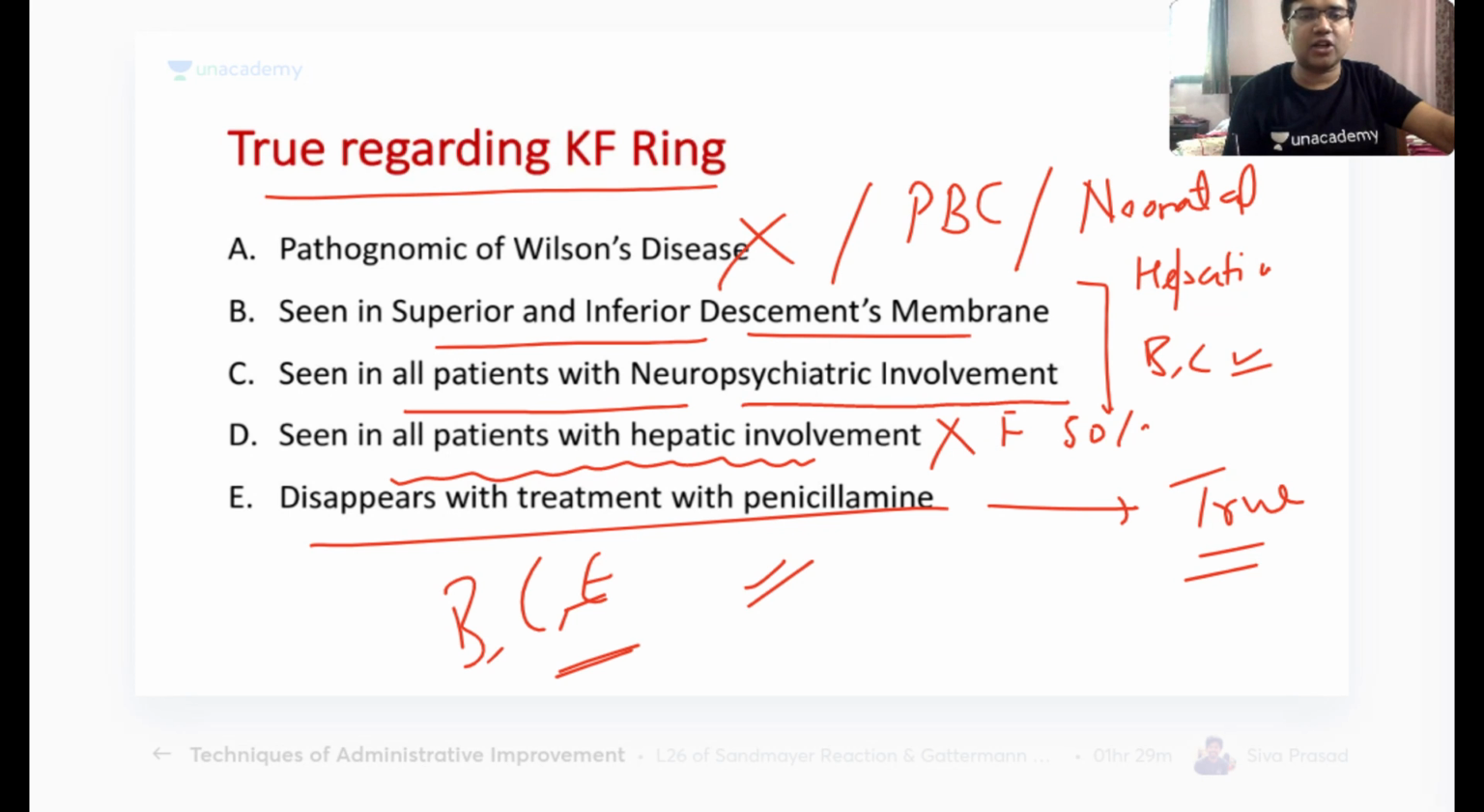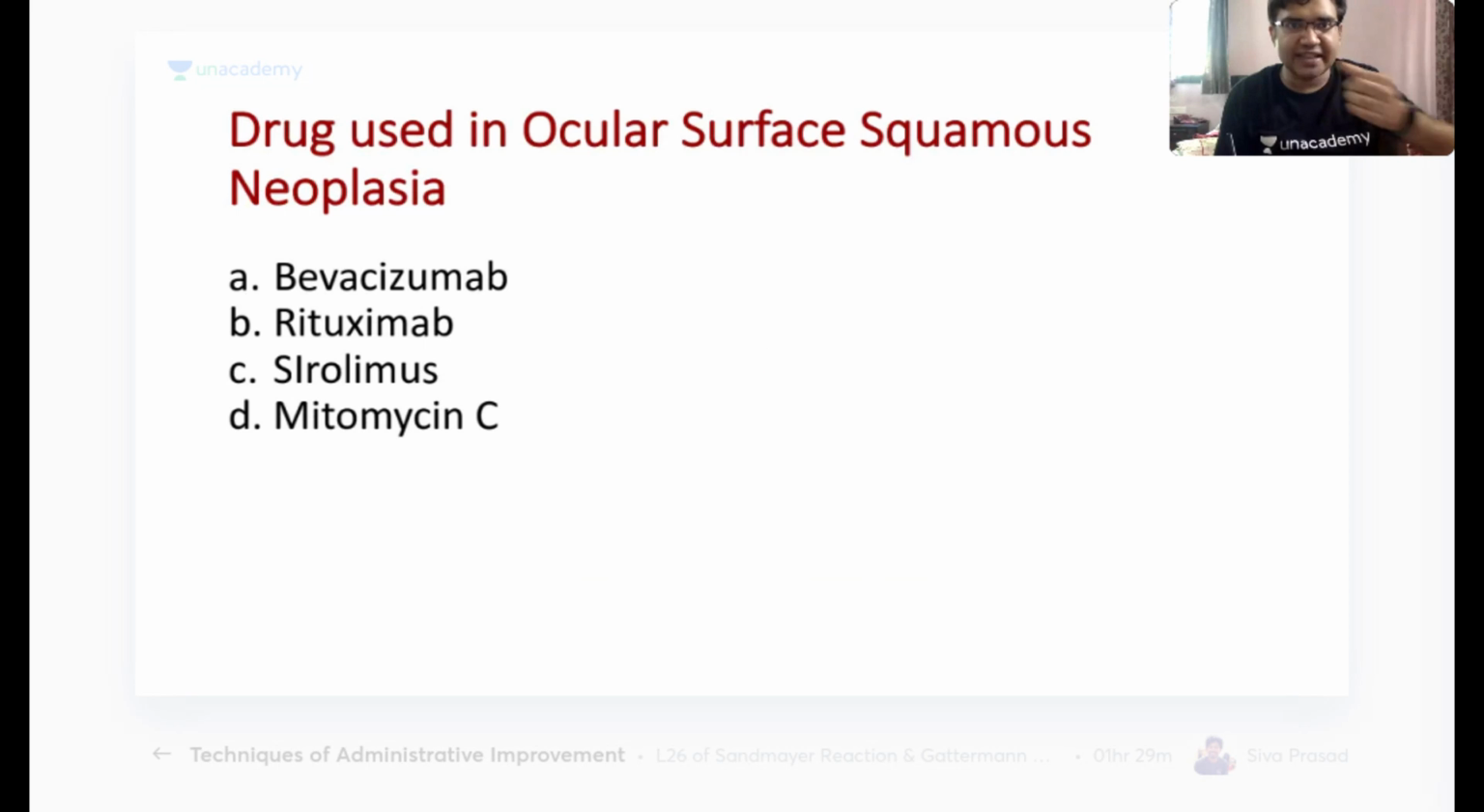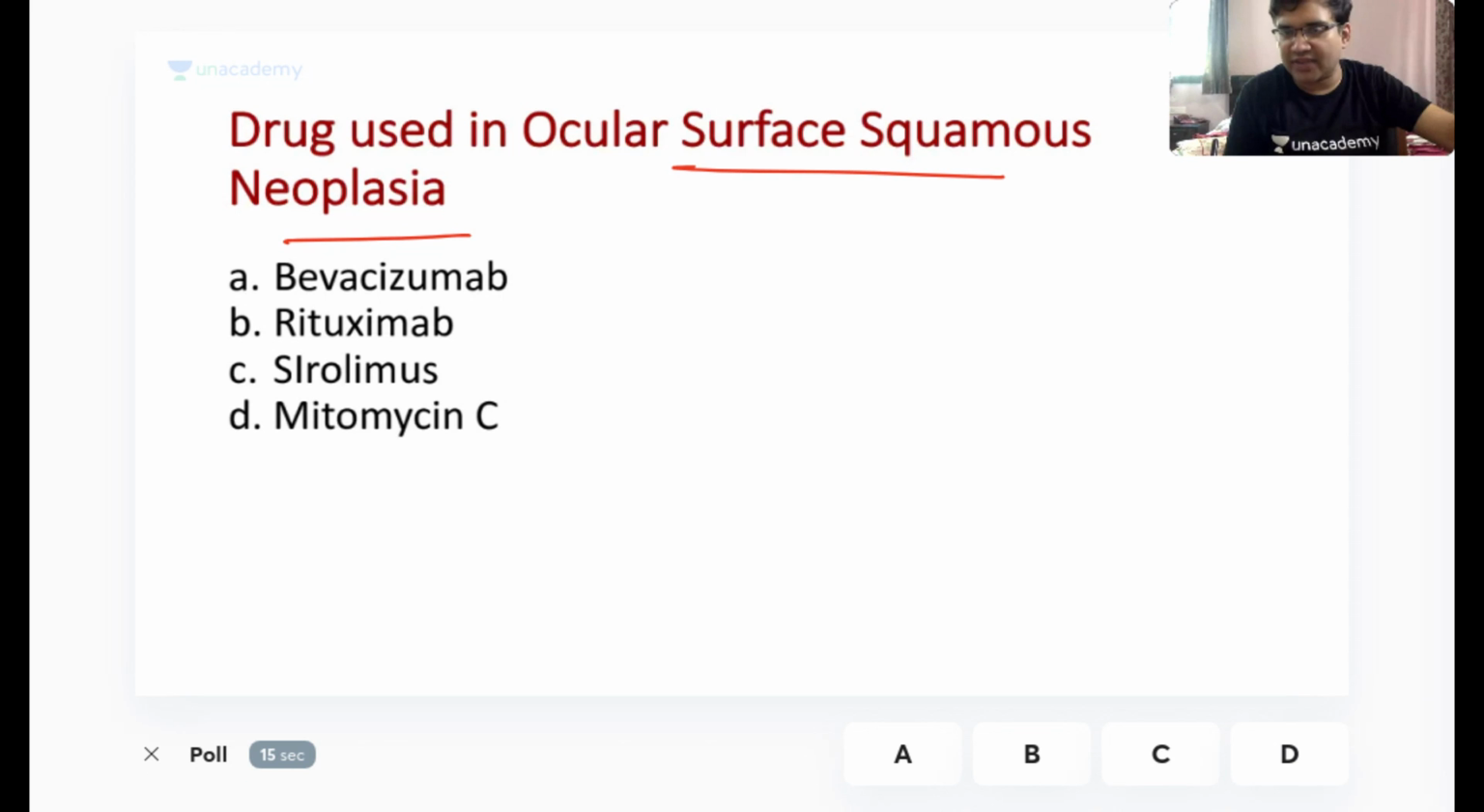Okay, Meghna? Chalo, let's move to our next question. So we have just 10 minutes left. So the drug used in ocular surface squamous neoplasia, a squamous cell carcinoma of the conjunctiva, is which of the following? Just try to answer as fast.